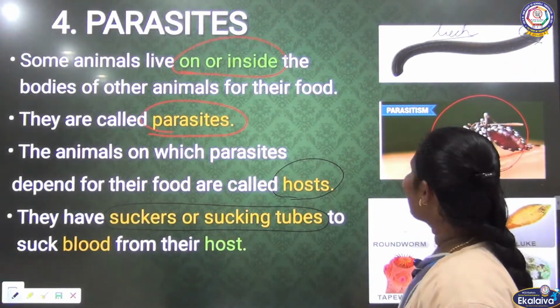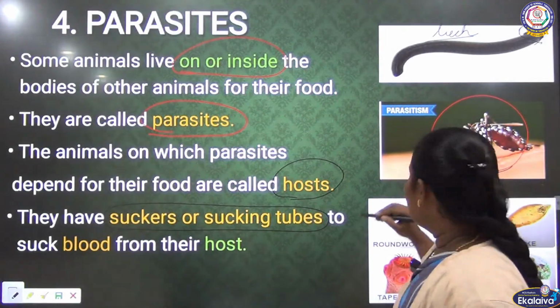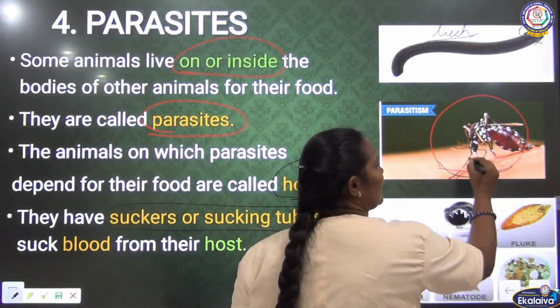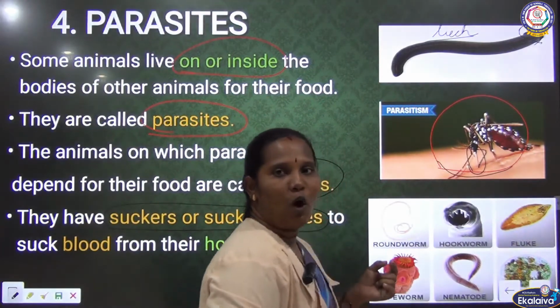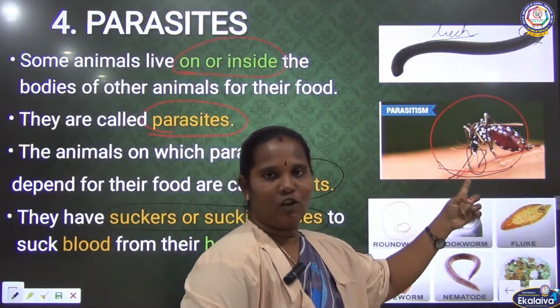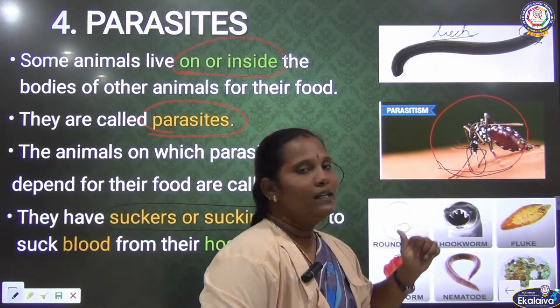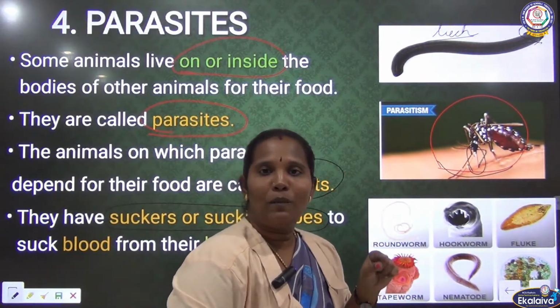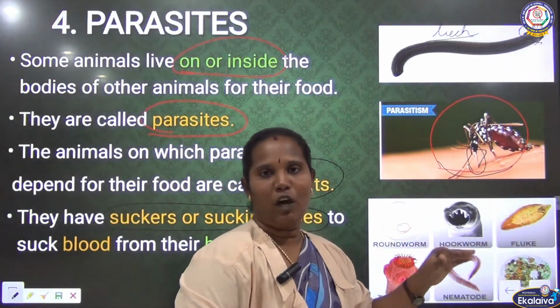Next one among the parasites is the mosquito. The mosquito has a sucking tube. It is one small tube, like the pin of an injection. It is called the sucking tube. This sucking tube helps them to suck the blood from the host.